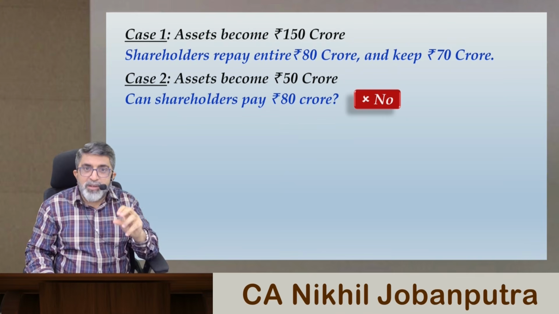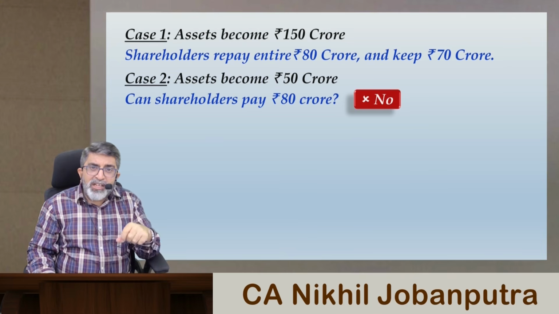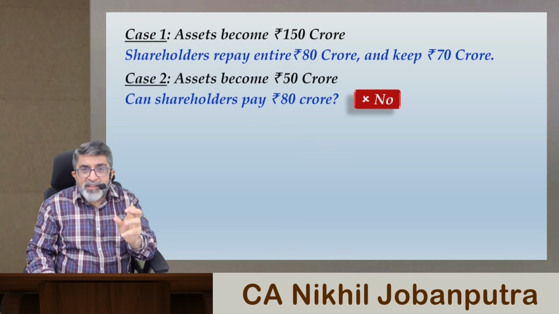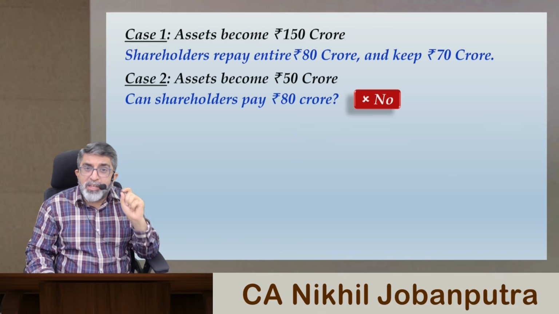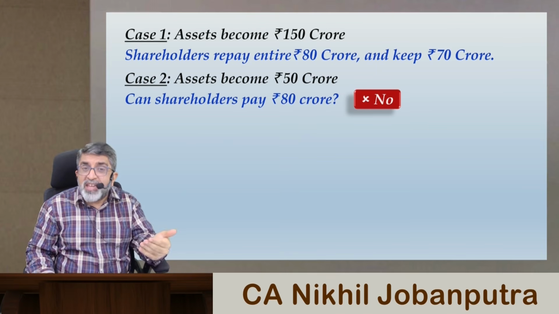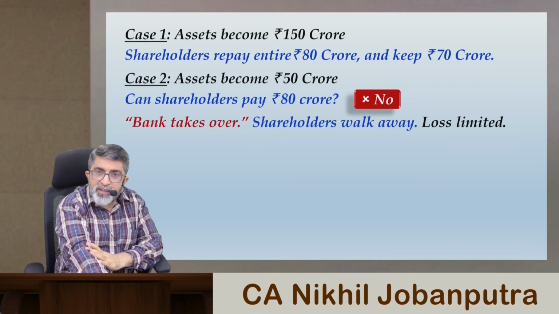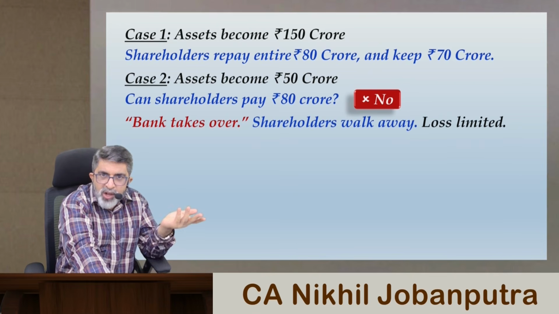We always say company as X company limited, Y company limited. The objective of putting the word limited is to indicate that the shareholders have a limited liability. The liability of shareholders is limited to the extent of paid up capital only. They cannot be asked to pay anything beyond that, because the shareholders have already fully paid the amount of capital that was rupees 20 crore initially. So bank takes over, shareholders walk away. They just walk away and won't get anything.